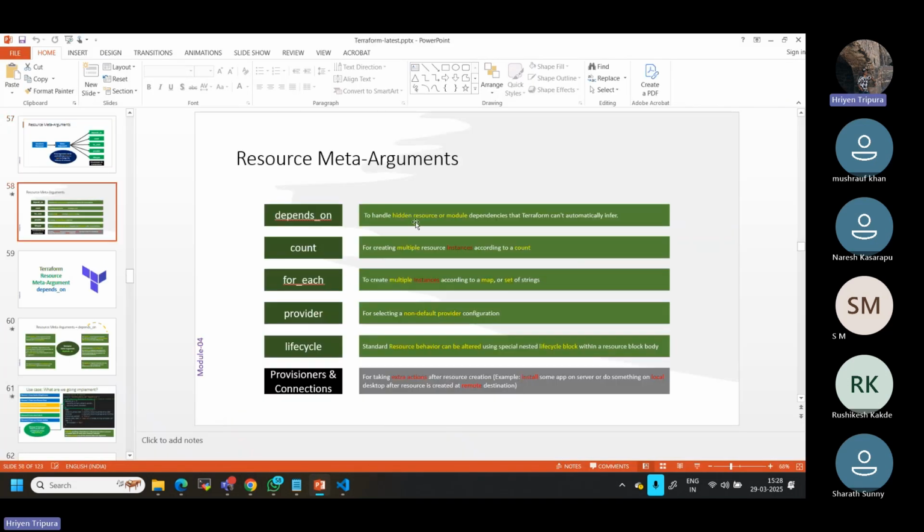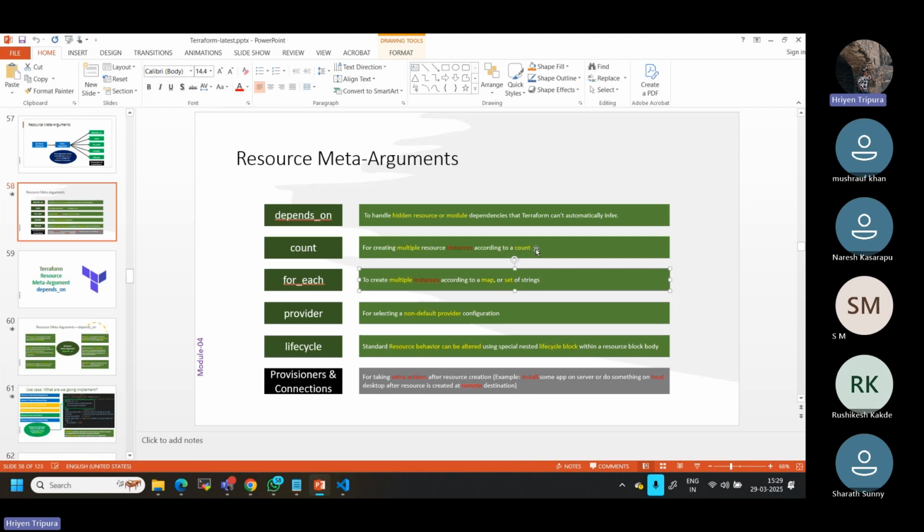Now count, for creating multiple resource instances according to a number. If you're specifying count equal to 10, that means 10 different storage accounts are going to be created in one resource block. for_each is similar to that, to create multiple instances according to a map or set of strings. Here with count, you have to define how many resources you want to create, whether storage account or VM or anything.